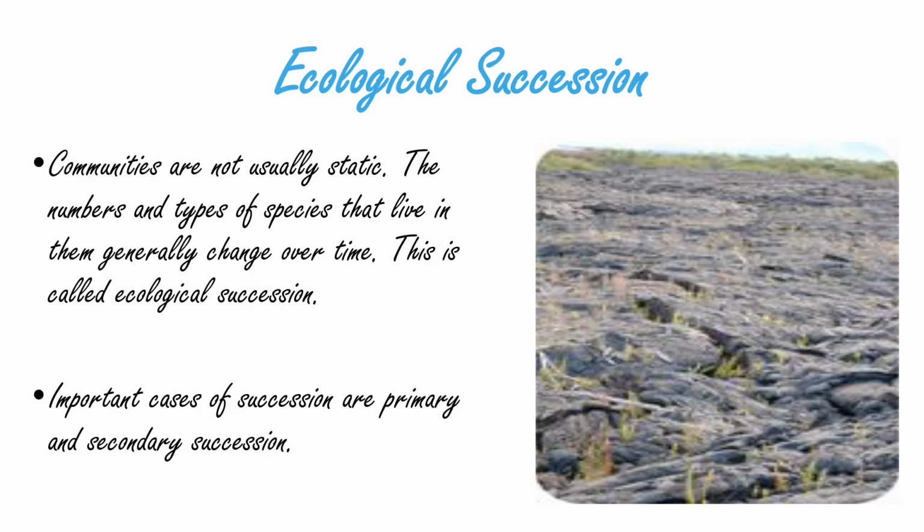The plant communities don't remain the same over a period of time in a given area; the numbers and the types of species living there both change over time. Based on that, ecological succession is further classified into two types, primary and secondary succession.